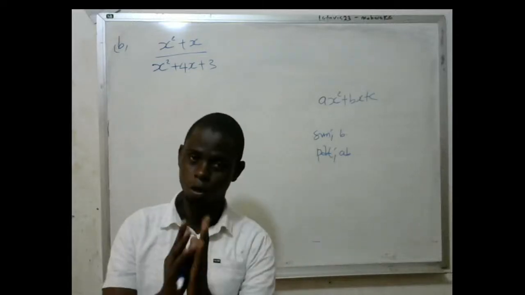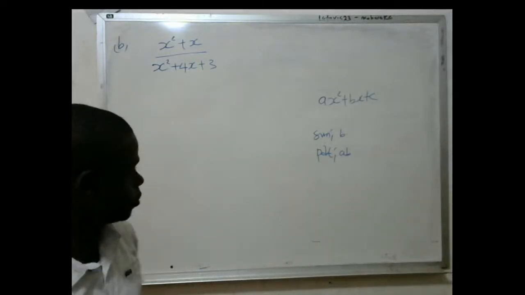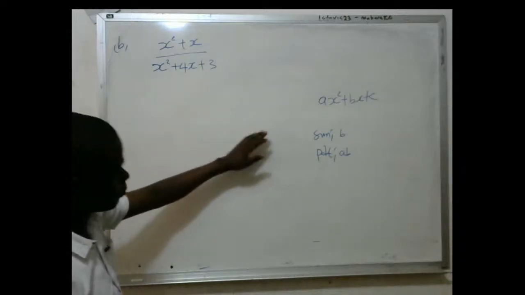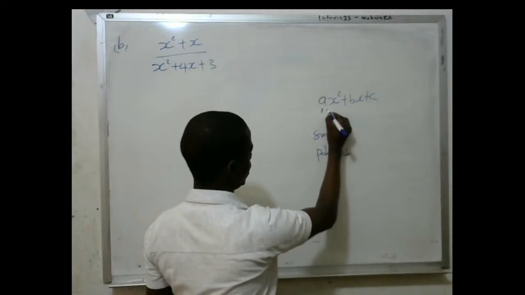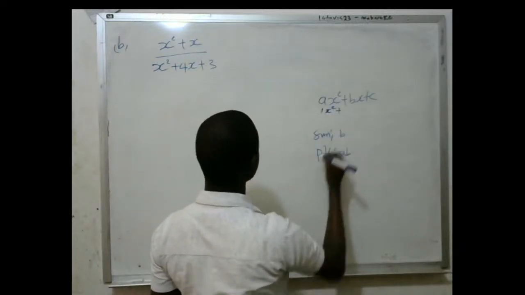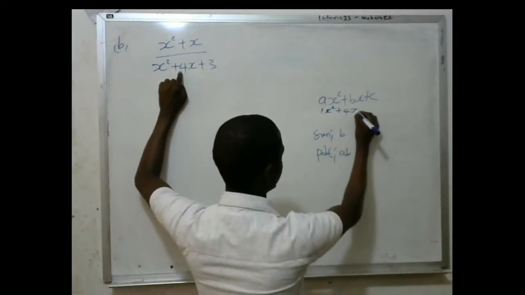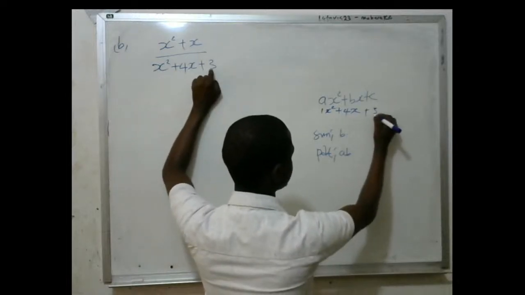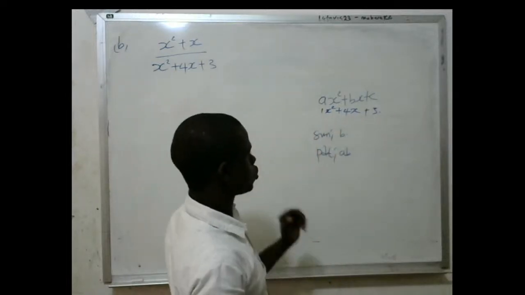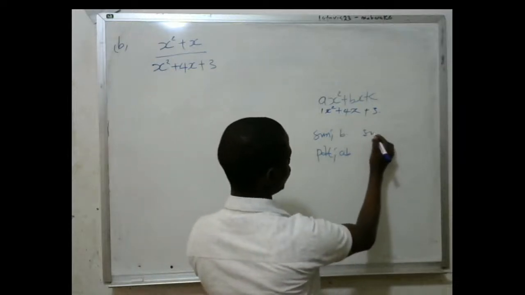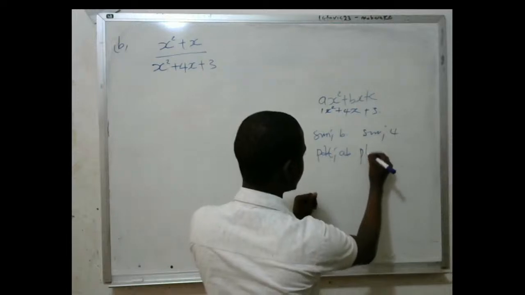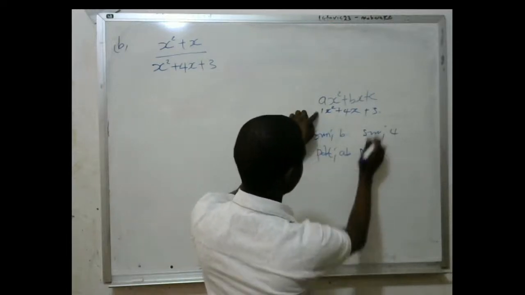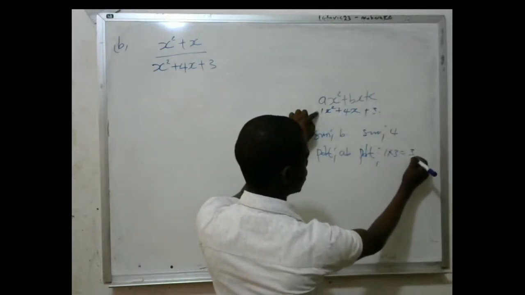I know that we all looked at quadratics in our respective streams. Now, when you look at this quadratic, put it in this format. Here a is 1. It is 1x squared plus 4x, and c is 3 in this case. So you must look for two numbers with a sum of 4 and a product of 1 times 3, which is 3.